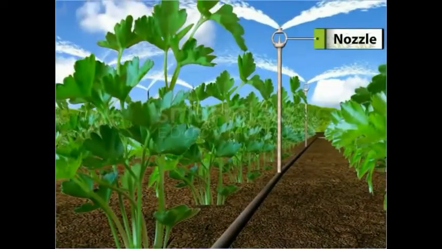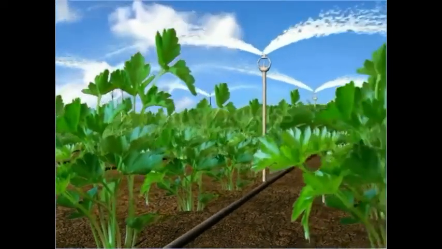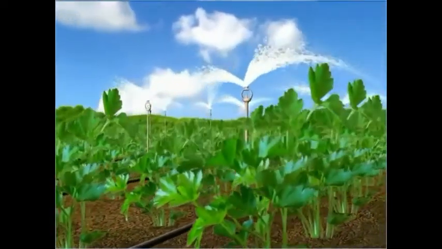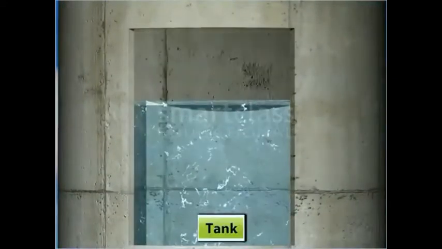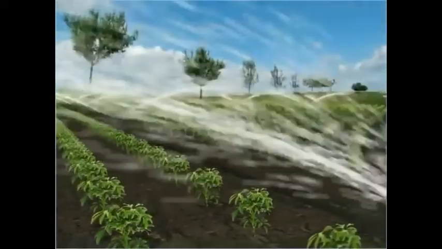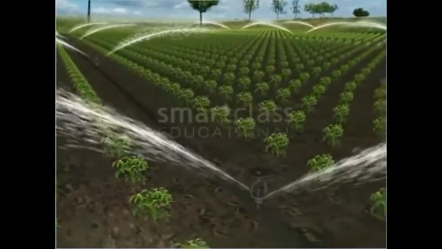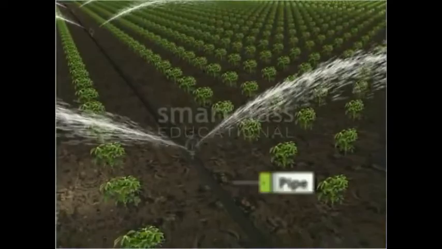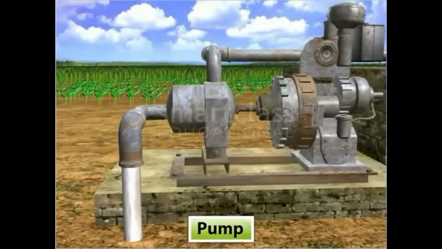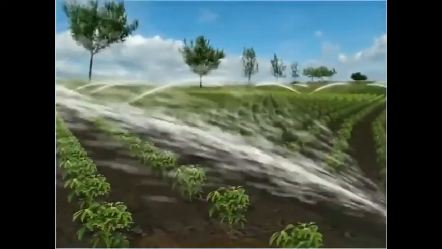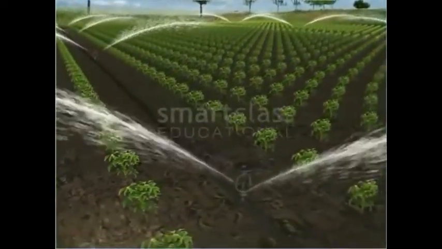The pipe is connected to the main storage tank. Water is supplied to the field with a pump at high pressure through pipes. The water comes out through the rotating nozzles in the form of spray, the same as rain.